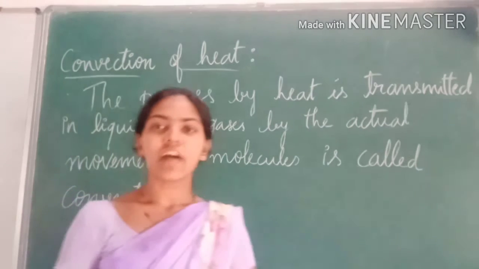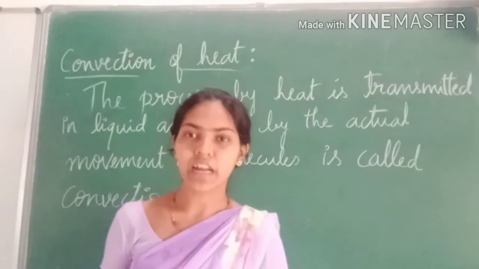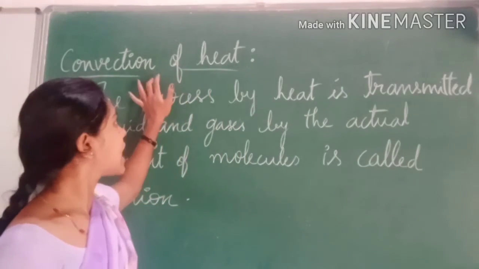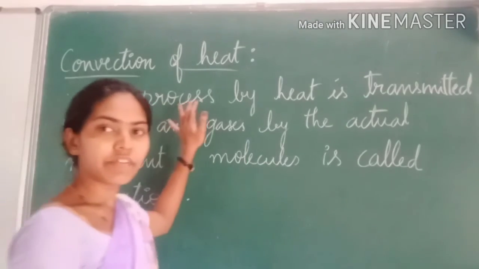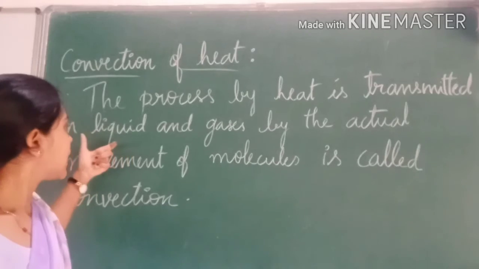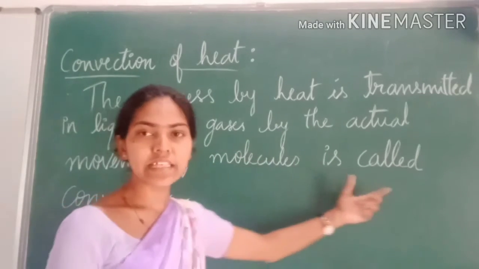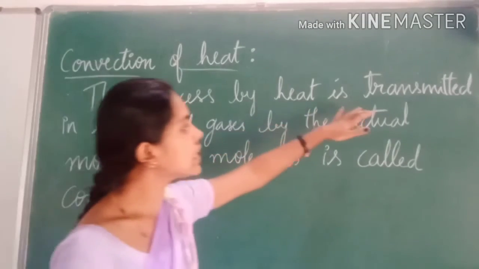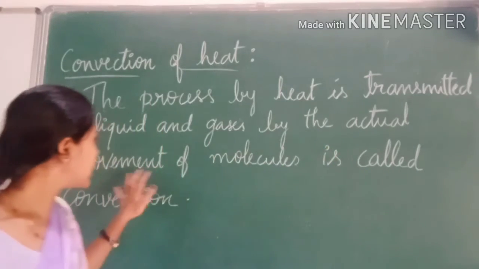In summary, water and air are poor heat conductors. The next way of transfer of heat is convection of heat. Heat can be transferred from one object to another by this method. So what do we mean by convection of heat? Convection is the process by which heat is transmitted in liquids and gases by the actual movement of molecules.